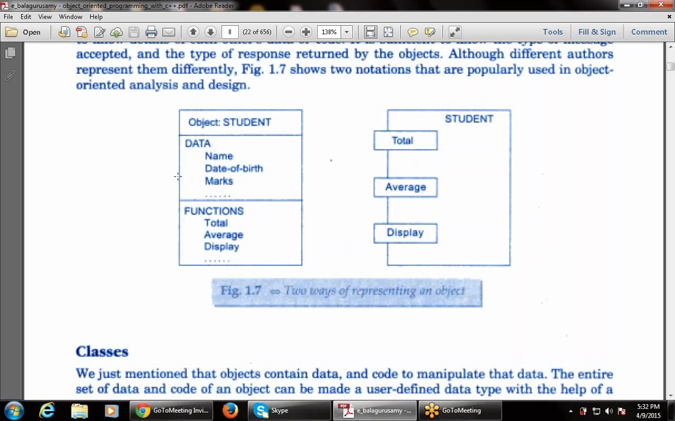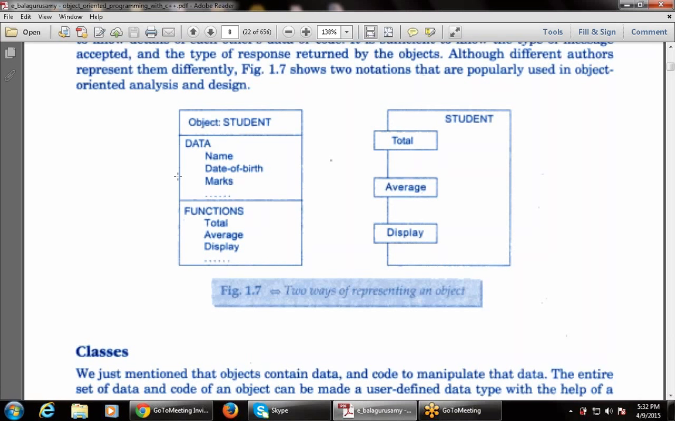Then functions. There are various functions in the object student, like total, average, display. So these are the three functions that are used in the object student. So one part of the object is the data. It contains what type of data? The name of the student, date of birth of the student, and marks of the student.